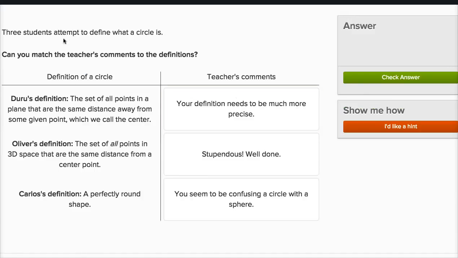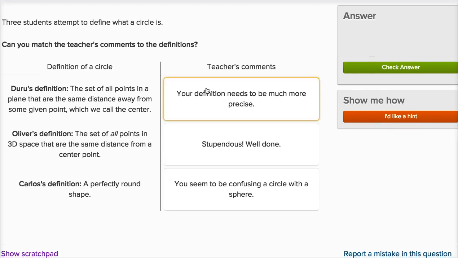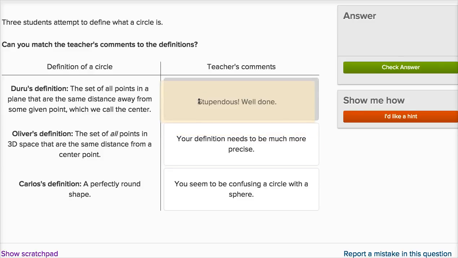All right, three students attempt to define what a circle is. Can you match the teacher's comments to the definitions? Duru: the set of all points in a plane that are the same distance away from some given point, which we call the center. That actually seems like a pretty good definition of a circle. So I would say, stupendous, well done.